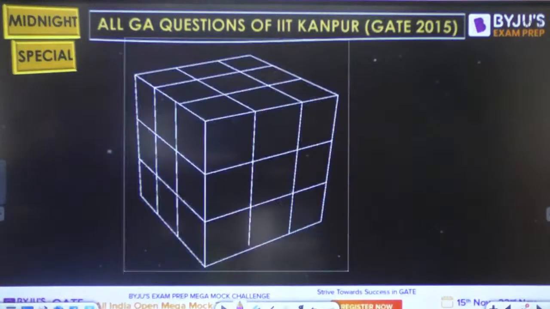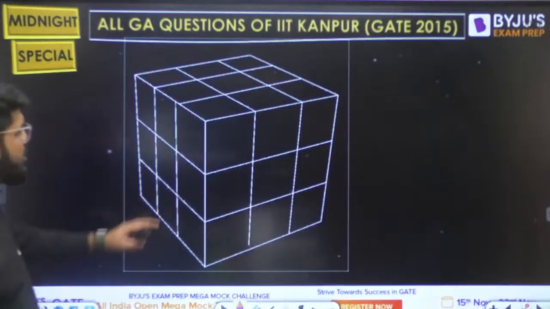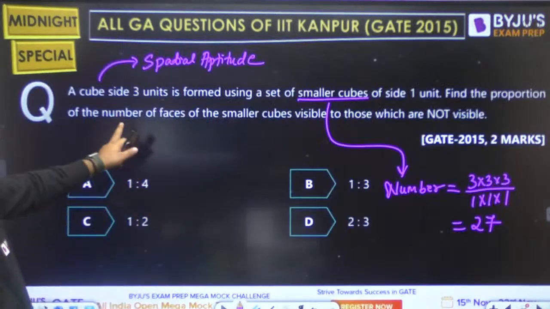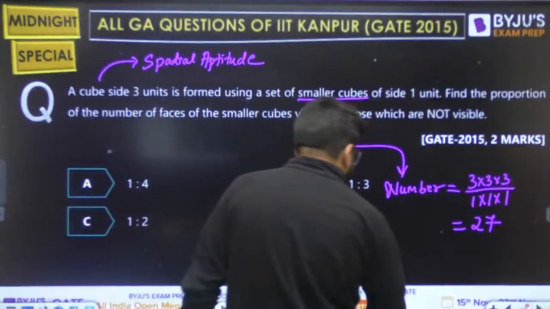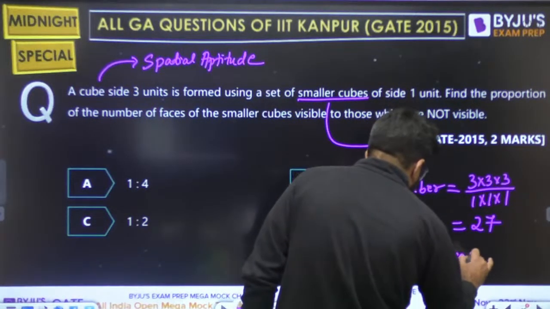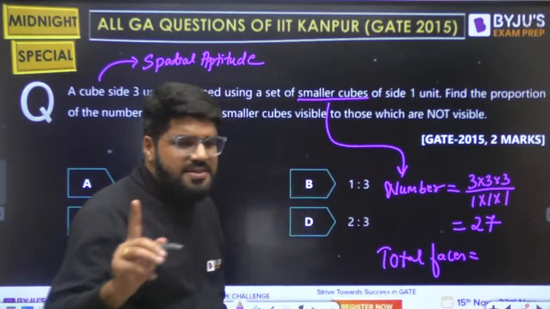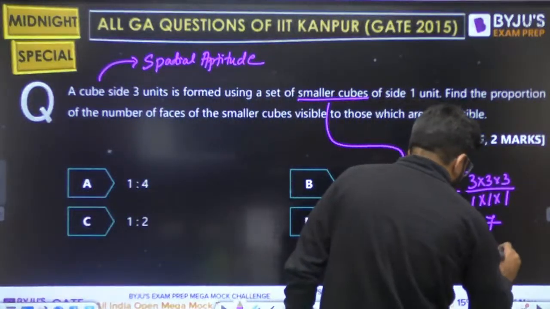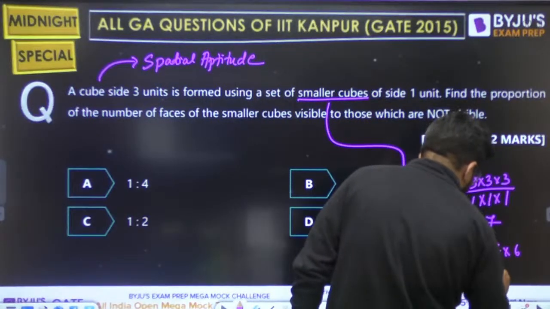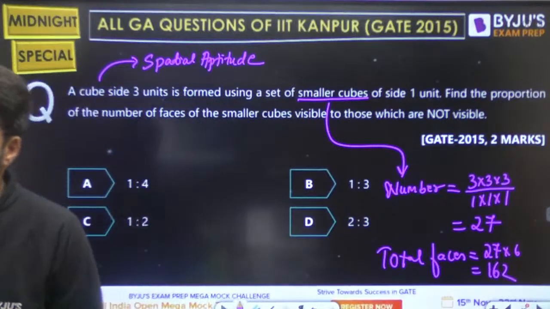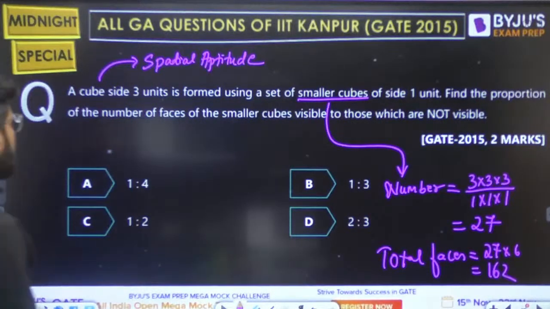ठीक है, अब आ जाते हैं. Have a look into this picture actually. 3x3x3 cube. So how many total faces are there? Visible or non-visible को छोड़ दीजिए. Every cube, there are total 27 cubes. Every cube has 6 faces. So 27 multiplied by 6 should be 162, dear. ठीक है? That is 162.